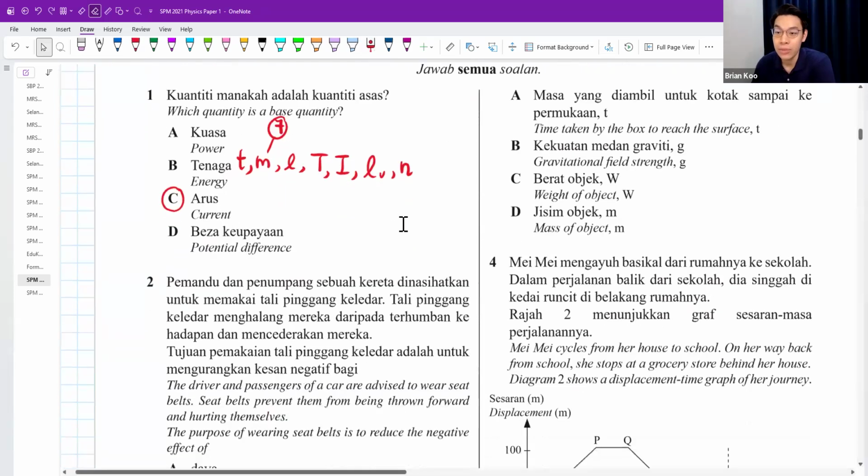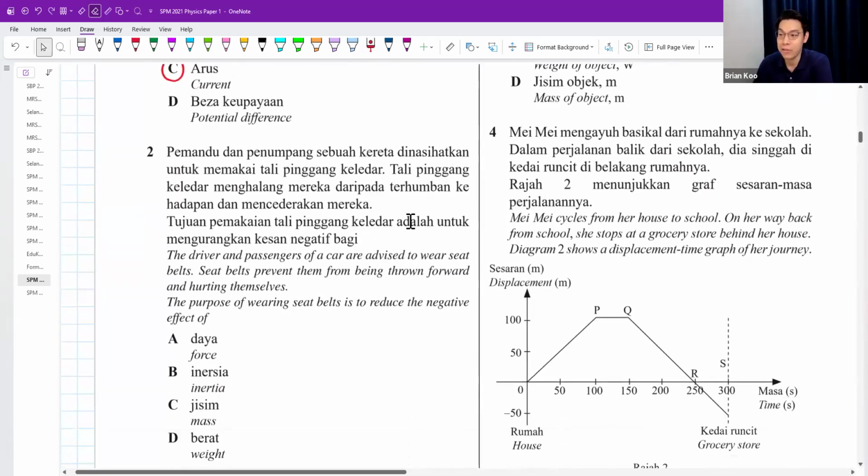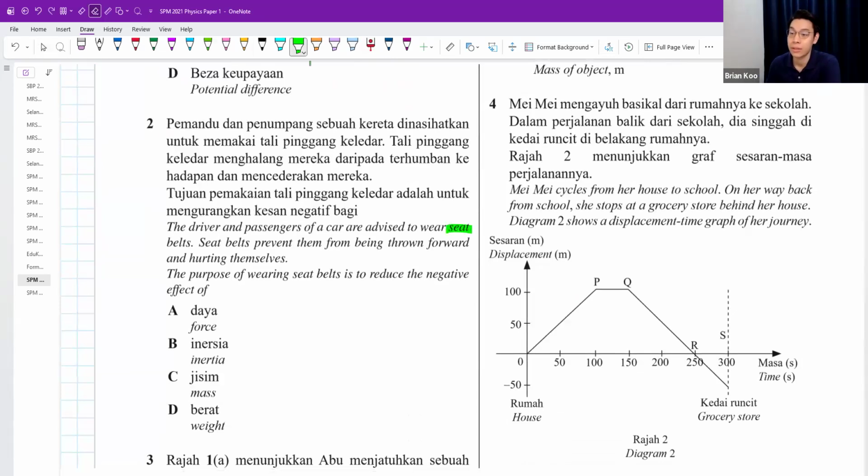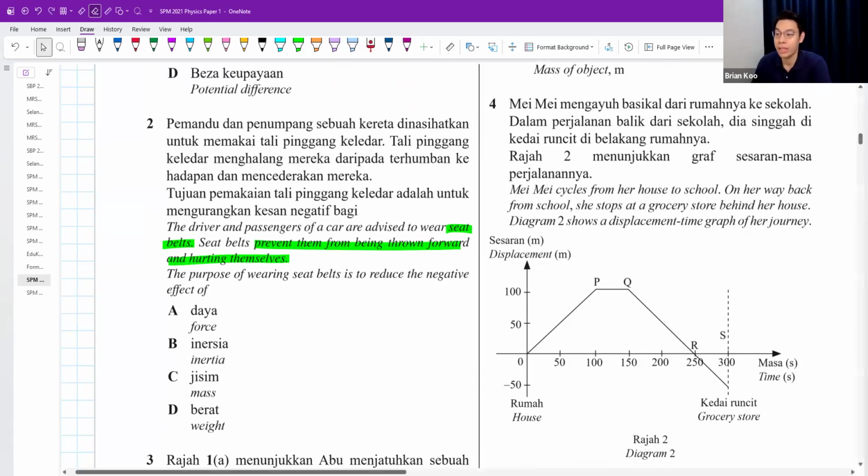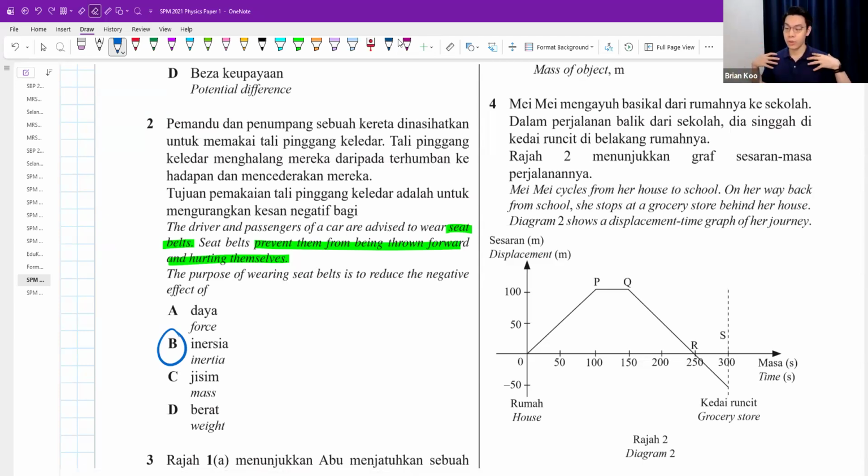N. Okay, number 2. The driver and passengers of a car are advised to wear a seatbelt. Seatbelt prevents them from being thrown forward and hurt themselves. The purpose of wearing a seatbelt is to reduce the negative effect of B, inertia. Okay, so inertia is talking about how when the car is moving forward, your body is also continuing the forward motion. Your body is moving forward, the car is moving forward together. So when the car suddenly stops, maybe because you step on the brakes very hard, the body still wants to continue its motion forward. Guys, that is inertia.